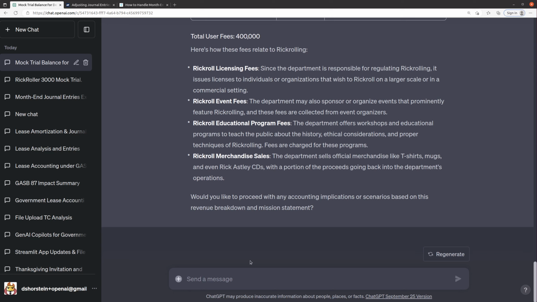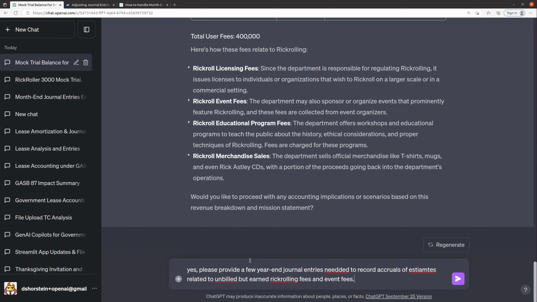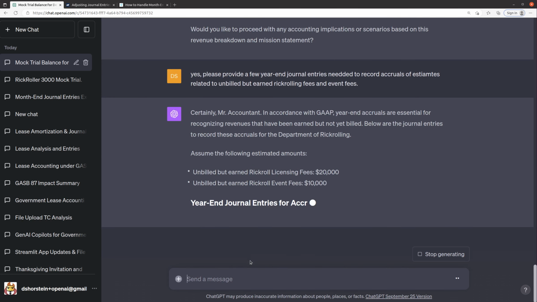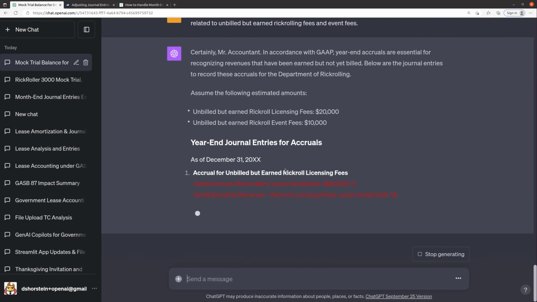Okay. Well, let's actually get it to do some accounting for us. Yes, please provide a few year-end journal entries needed to record accruals of estimates related to unbilled but earned Rickrolling fees and event fees. Let's just see how good it is at coming up with true GAAP-based accounting.